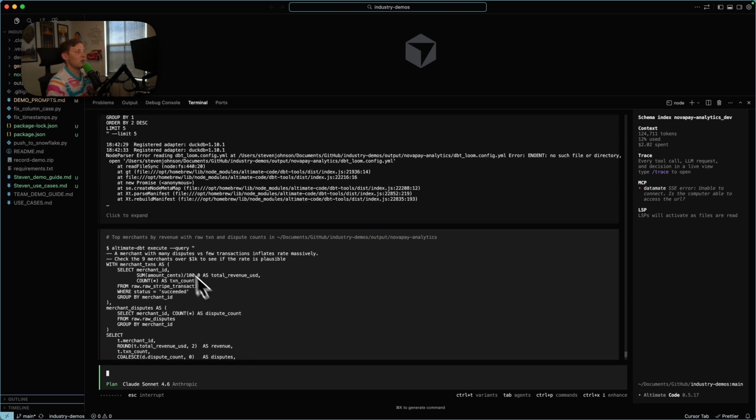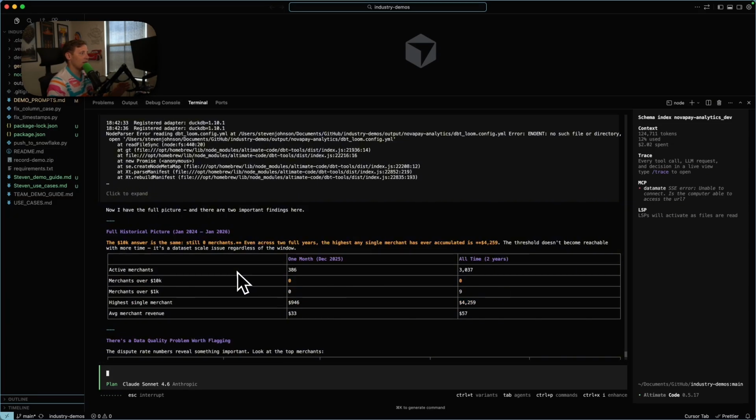And you can see this is working. So top merchants by revenue with raw numbers and dispute counts. So let's take a look at that. Okay, so here's our answer now.